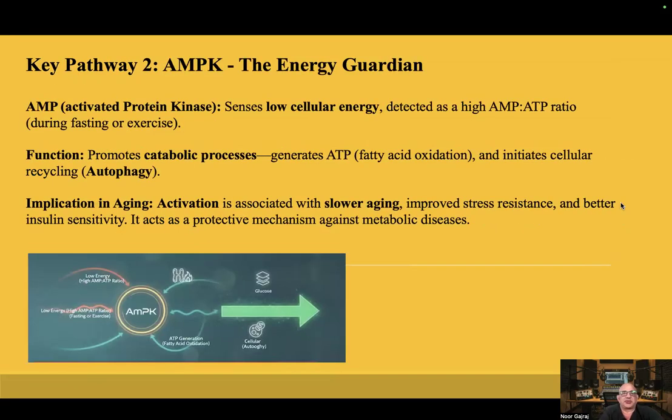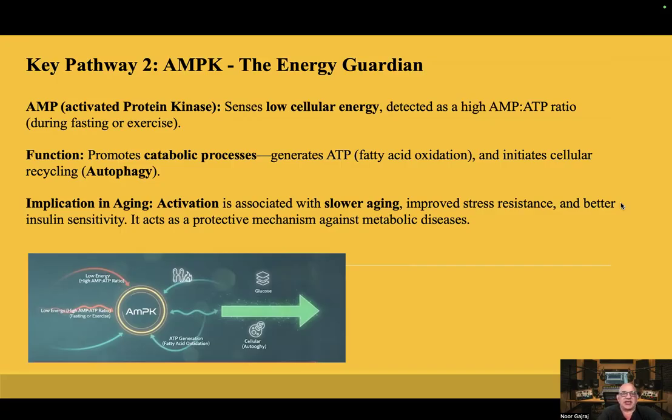Key pathway number 2, AMPK, the energy guardian. AMP-activated protein kinase senses low cellular energy, detected as a high AMP/ATP ratio during fasting or exercise.